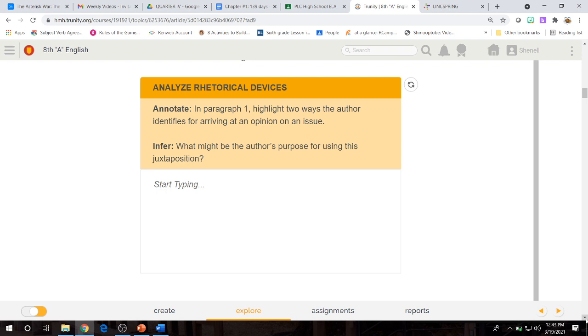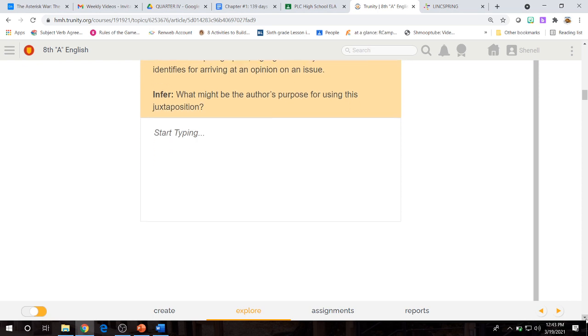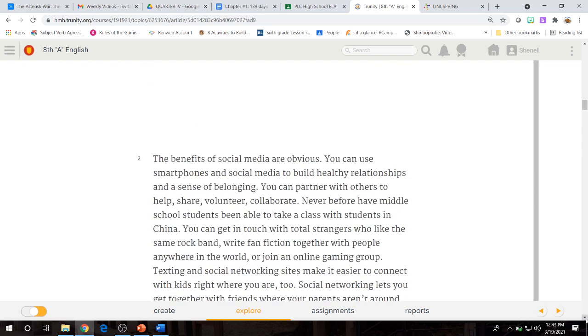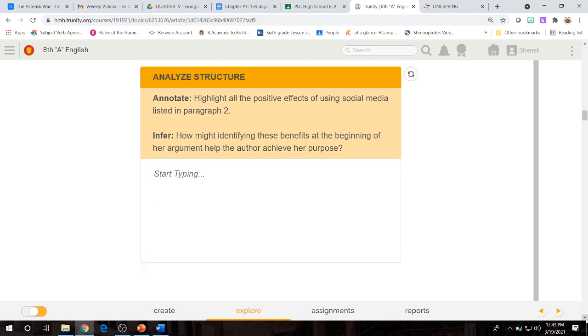Annotate in your textbook in paragraph 1, highlight 2 ways the author identifies for arriving at an opinion or an issue. Once you've done that, come back to the platform and respond to the question. Infer. What might the author's purpose for using this juxtaposition be? Type in your answer. Then we move on to paragraph 2, where we have another question.